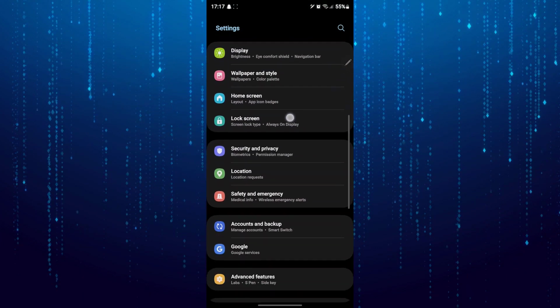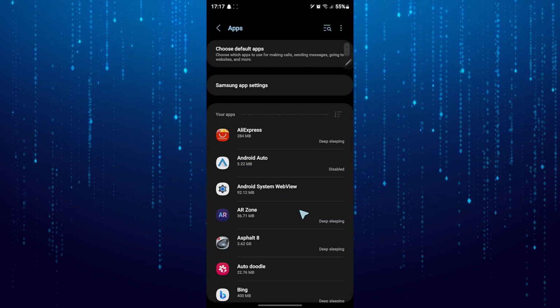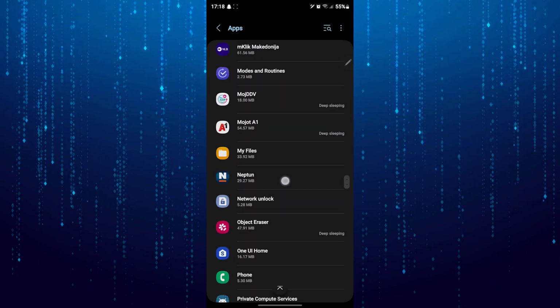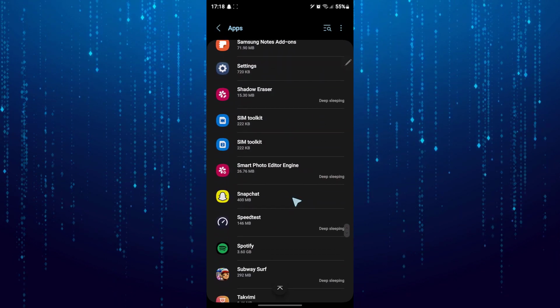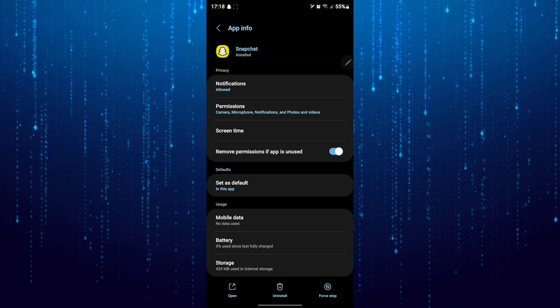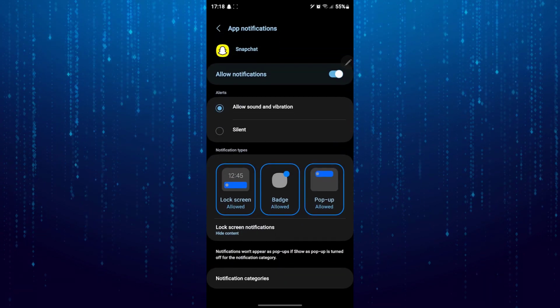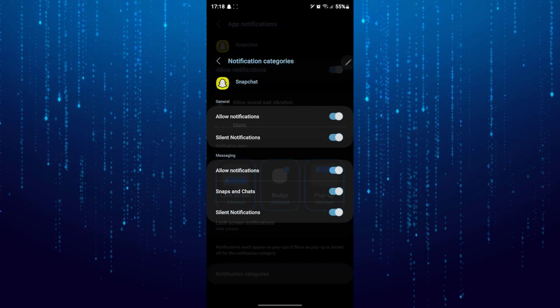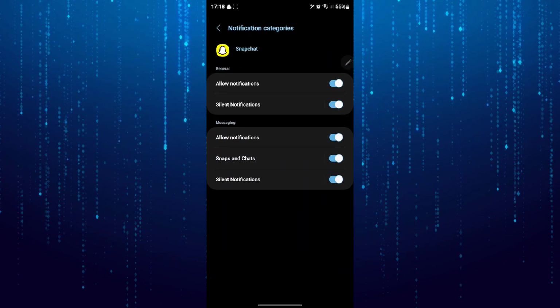Here, go to apps. Find Snapchat and tap on it. Next, select notifications. Make sure all notifications are enabled. Then tap on notification categories.